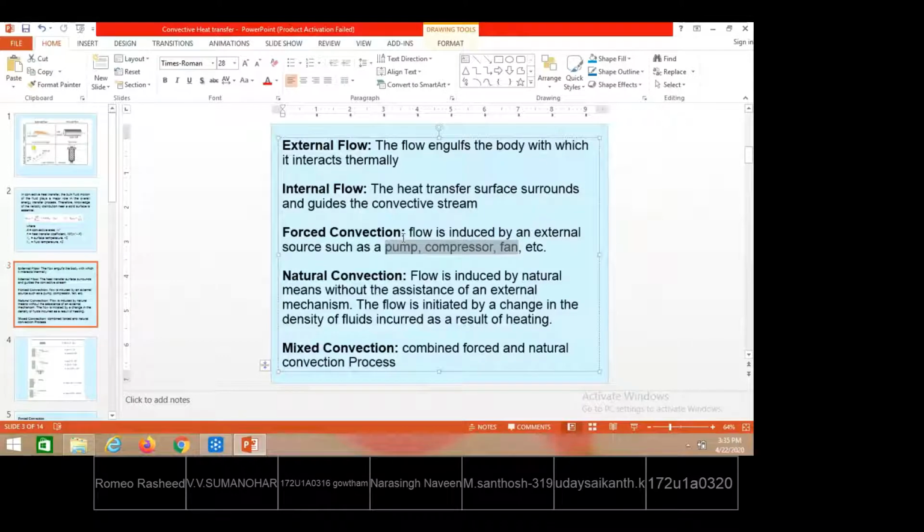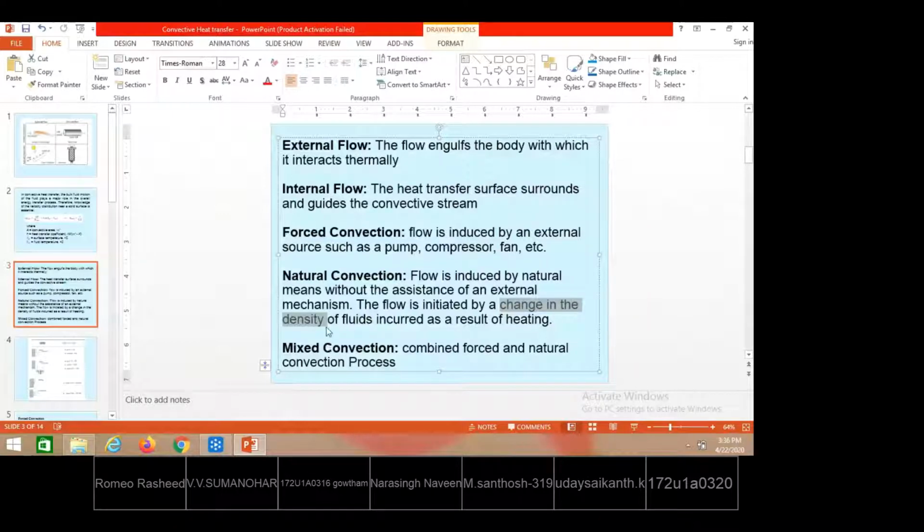Externally the velocity is given or supplied, so such kinds of convection problems are forced convection problems. Natural convection means, without the assistance of any external mechanism, by creating a density difference, a change in density, naturally the fluid momentum is created and the heat transfer will take place.